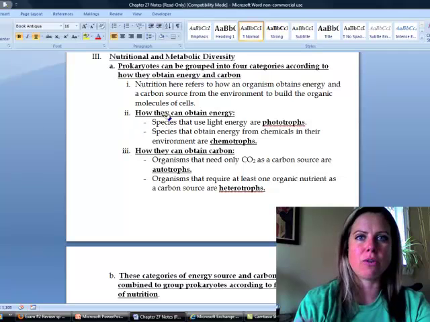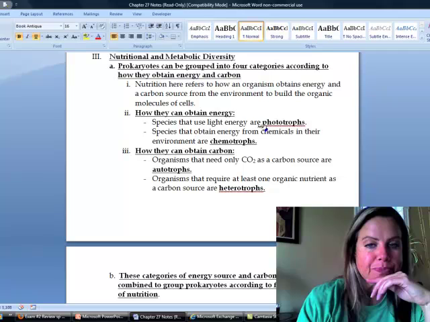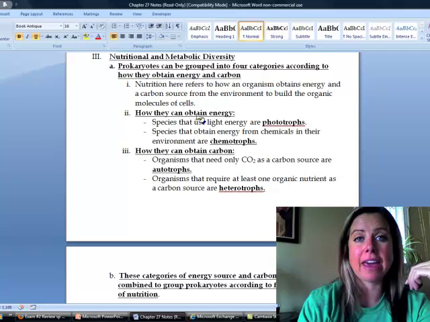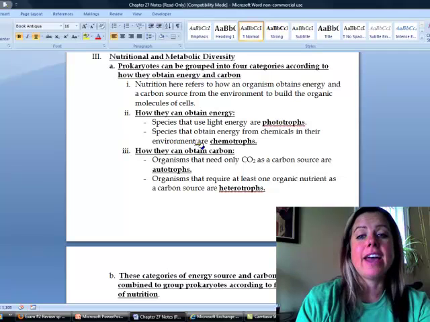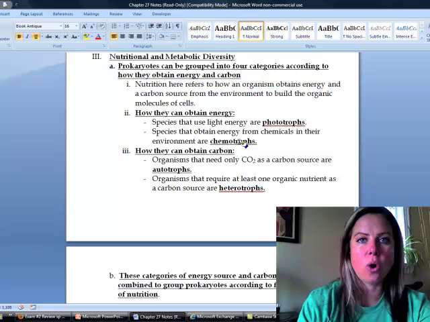There are two ways that they can get energy: from the sun or from chemicals in the environment. If they get energy from the sun, we call it a phototroph, and if they get energy from chemicals in the environment, they're called chemotrophs. Okay? So those blue-green algae that are photosynthetic would be phototrophs, and something like E. coli would be a chemotroph.